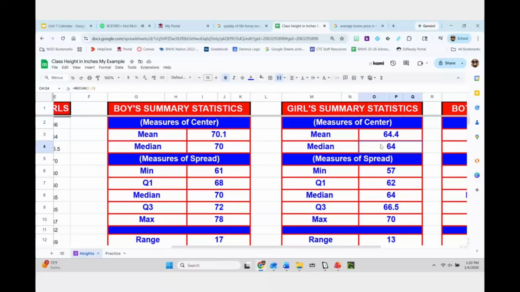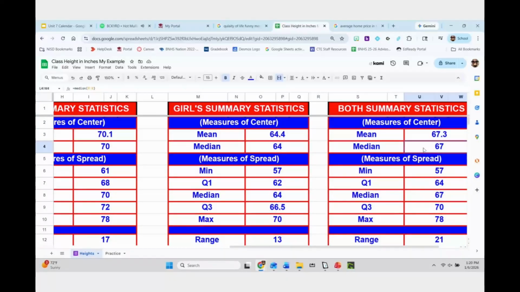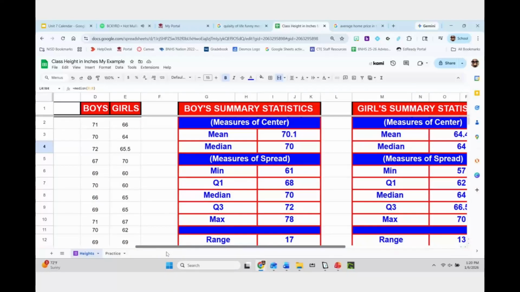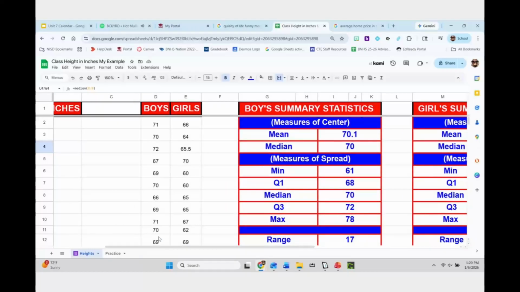We don't have any shapes to go off, but looking over here, these numbers are relatively close together. We've got 70.1 and 70, 64.4 and 64. Over here, these are very close. Without knowing anything, I would say either one of these would be appropriate to use. I don't know anything about outliers at this point in time. Those numbers are relatively close, so I would say mean or median are both appropriate measures of center. So you would just pick one.